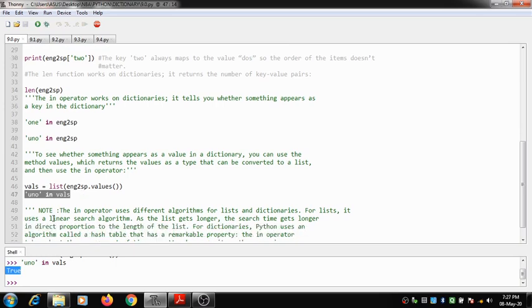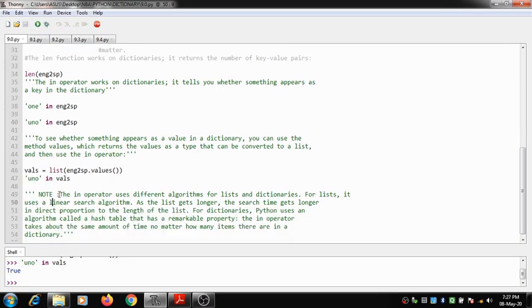Okay, so the important thing to note here is that the in operator uses different algorithms for lists and dictionaries. For lists, it uses a linear search algorithm. As the list gets longer, the search time gets longer in direct proportion to the length of the list. But for dictionaries, Python uses an algorithm called a hash table.